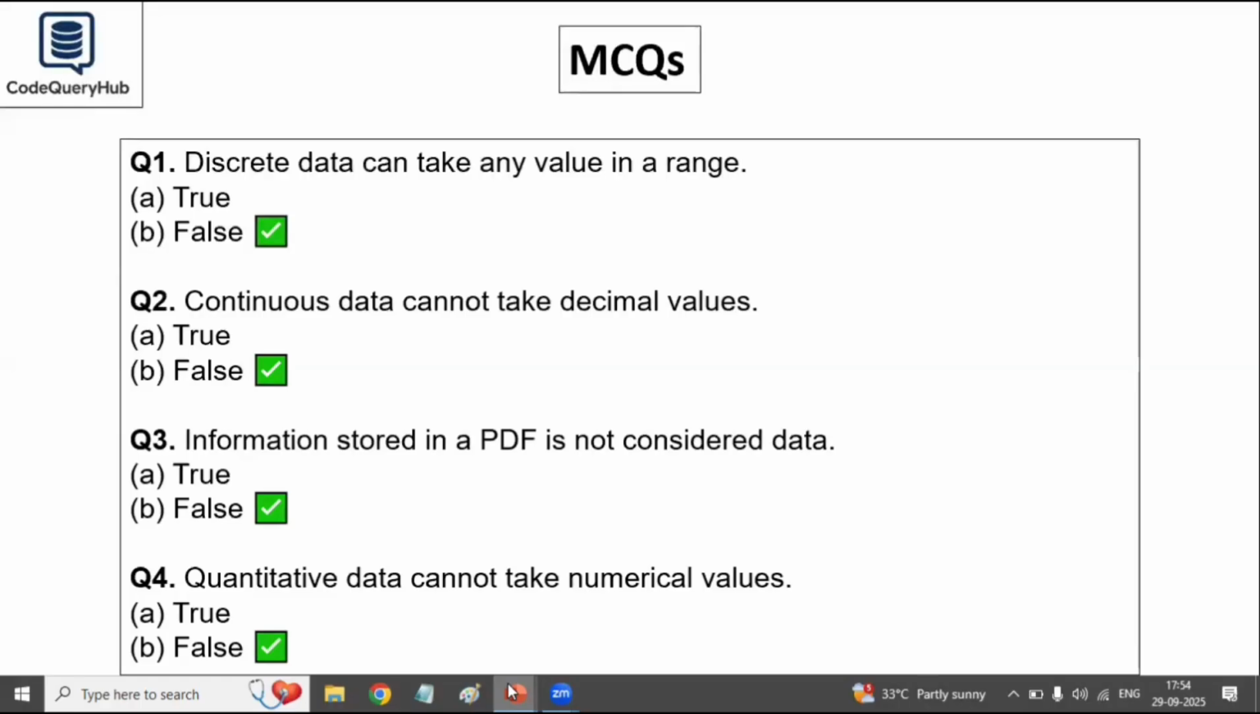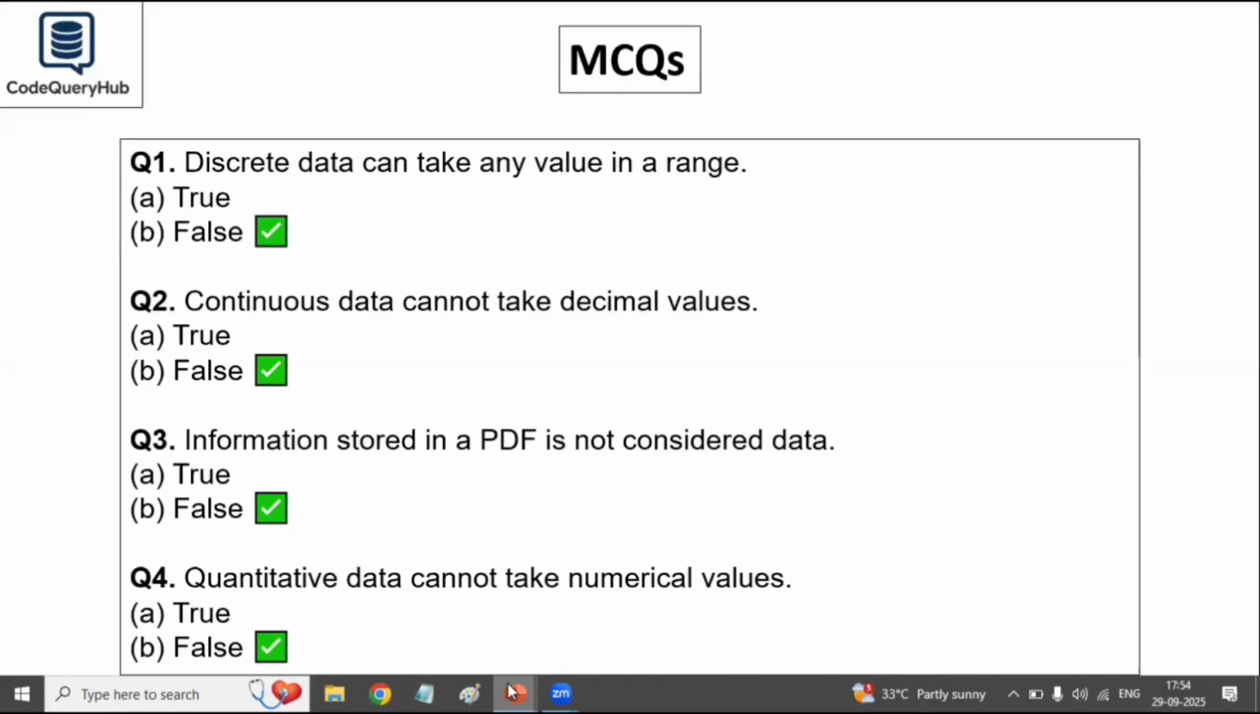Okay, let's begin with our first four questions. So the first question is, discrete data can take any value in the range? The answer for this question is false. Discrete data means fixed countable numbers like 1, 2, 3. So not any value. So the answer is false.